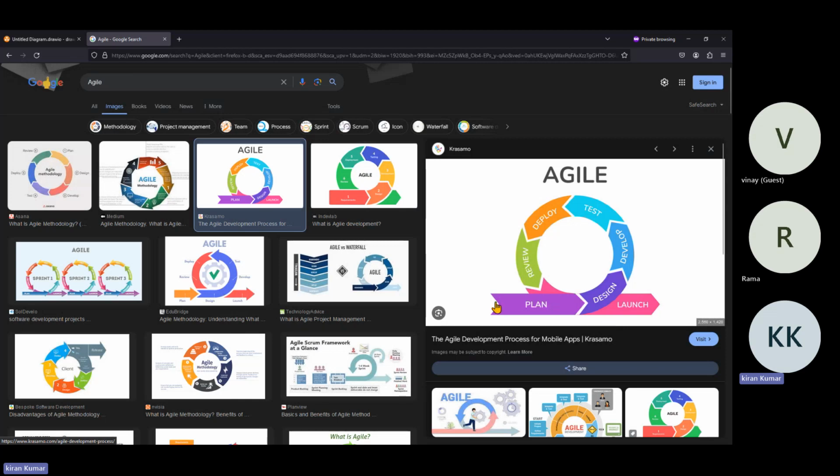Suppose I gather some information, front end wise, that the customer has given, so and so I require. That is one piece of information we gather and create a user story, and after that technically create a task and assign it to the developer.